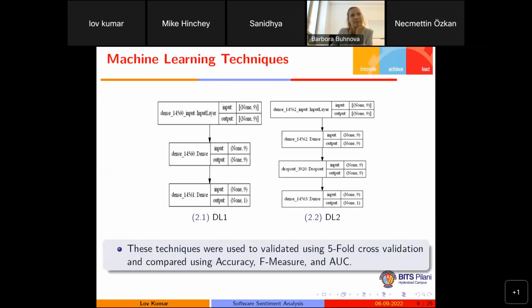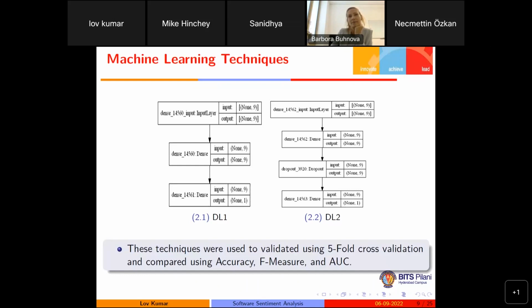Then again, we are using similar types of deep learning approaches. Here we are taking 8 different deep learning approaches by changing the number of hidden layers and the value of the dropout layer. And we have validated all the deep learning models using the 5-fold cross validation approach. We divided the whole data into 5 equal parts, and at a time we use 4 parts for training and 1 part for testing. We continue this process 5 times so that whatever performance we get is considered the general performance.